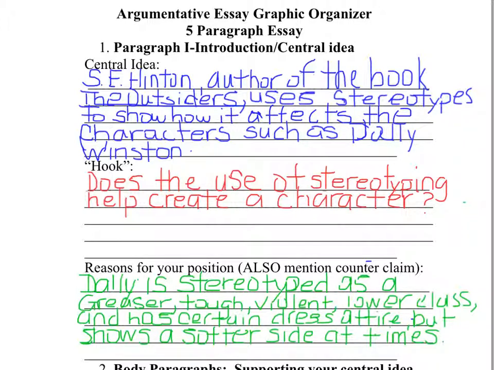And then lastly, the reasons for your position. So we have to show why we're choosing one side in an argumentative essay. So Dally is stereotyped as a greaser, tough, violent, lower class, and has certain dress attire, but shows a softer side at times. So as you are showing your position, you also have to show the counterclaim in the introduction so the reader knows that you're going to show a little bit of the other side.